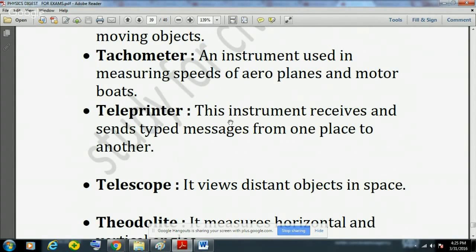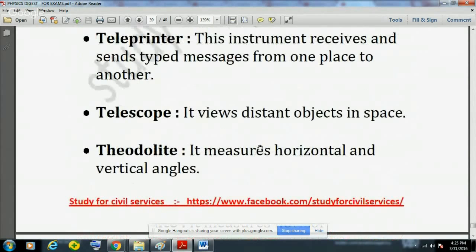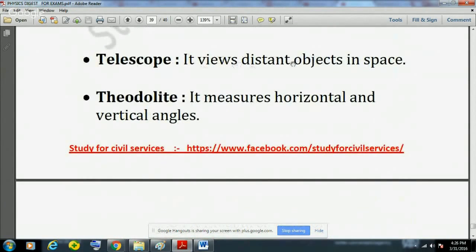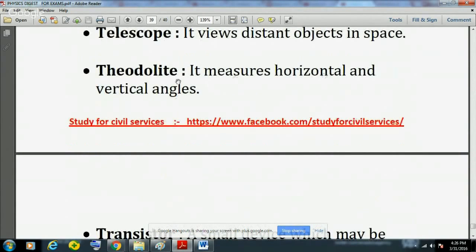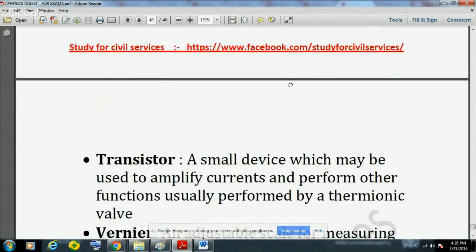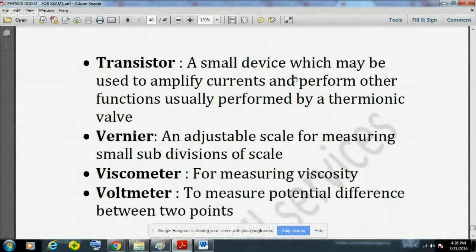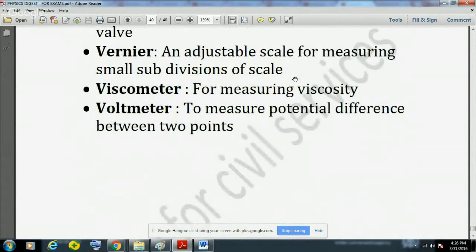Then teleprinter is the instrument that receives and sends typed messages from one place to another. Telescope is the instrument used to view distant objects in space. Then theodolite measures horizontal and vertical angles. Then transistor is a small device which may be used to amplify currents and perform other functions usually performed by a thermionic valve. Then vernier is an adjustable scale for measuring small subdivisions of a scale, to measure the least count of the scale. Then viscometer is for measuring viscosity. Voltmeter is used to measure potential difference between two points.